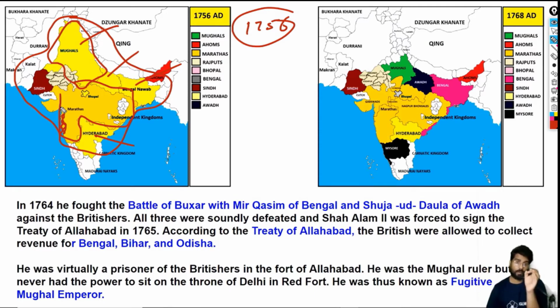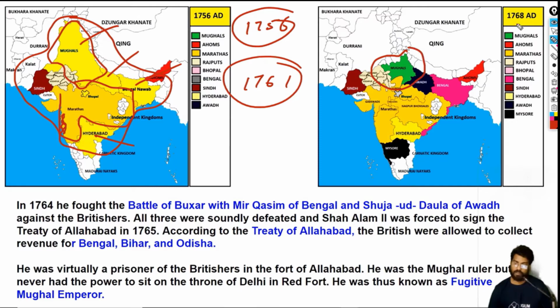They even reached up to Lahore. They of course captured Delhi. They reached up to Lahore, and in 1761 they had to fight Ahmad Shah Abdali. Ahmad Shah Abdali defeated the Marathas. So as you can see, the Mughal Empire has shrunk now in 1768. The Marathas were of course still in power, but those glorious days were over.